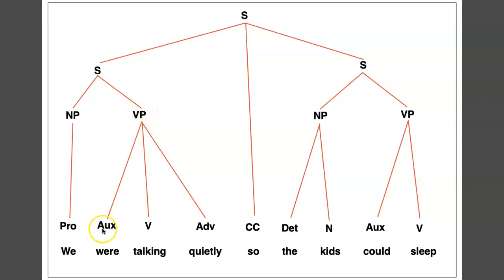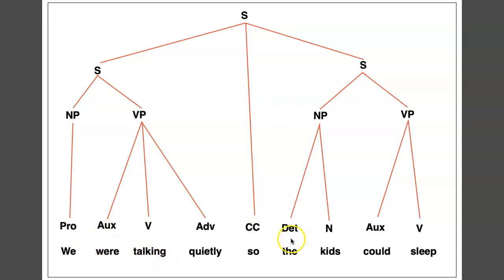The verb phrase consists of an auxiliary, aux, and the verb itself, talking, and then an adverb, quietly. We mentioned that adverbs can float. They can move into different positions within a sentence, out of flexibility. The aux, in this case, is from the verb be, and this together with the verb composes the present progressive tense.